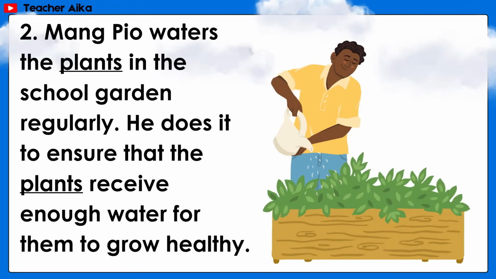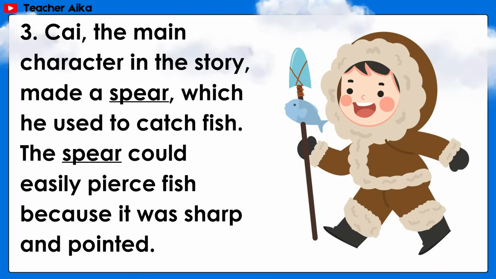Number 2. Mang Pio waters the plants in the school garden regularly. He does it to ensure that the plants receive enough water for them to grow healthy. Underlined word, plants. Number 3. Kai, the main character in the story, made a spear, which he used to catch fish. The spear could easily pierce fish because it was sharp and pointed.